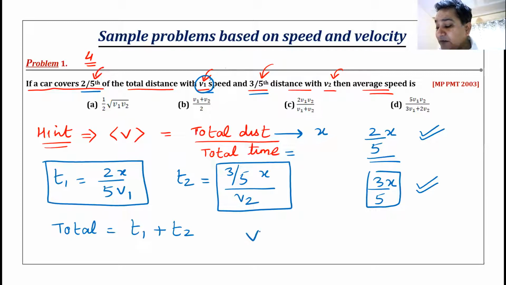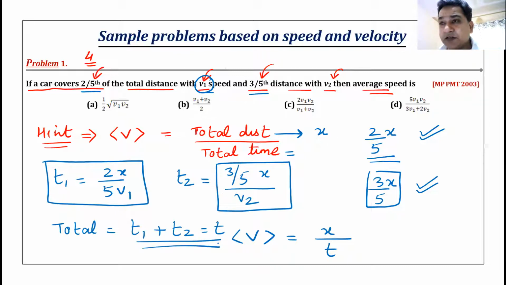I'm waiting for the answers. Please divide total distance, which is x, divided by the total time, which is t. Please divide these two quantities and get me the answer. I know your maths is very good. Rajnish sir ki class is very entertaining and it's very informative as well. And you attend them very nicely. So you must be knowing how to divide x by t. Tell me the answer first. What is the answer?